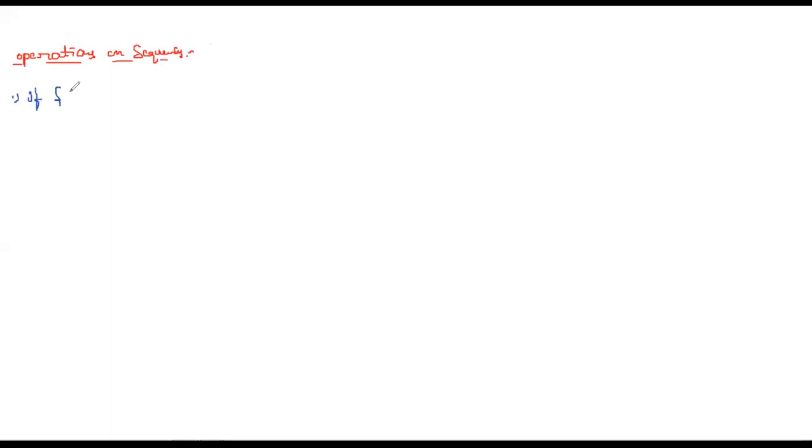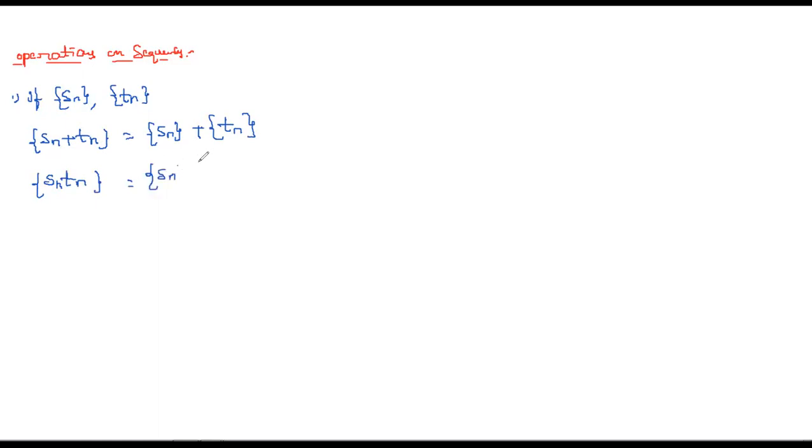if sequence Sn and sequence Tn are sequences, then their sum, the sum of sequences Sn plus Tn, is simply the sequence Sn plus the sequence Tn. If we take two sequences, the sum of the two sequences is nothing but the sum of the individual sequences. In the same way, the product sequence SnTn is the product of Sn into the product of Tn.